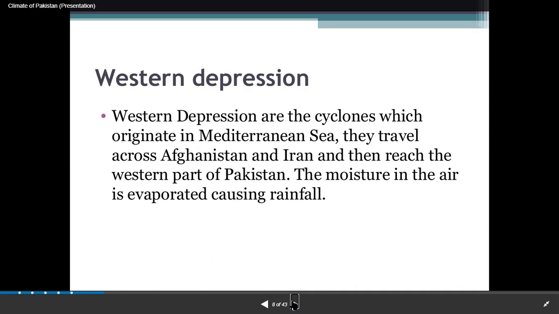In the highland zone area also, one of the sources of rainfall is Western Depression, because this question also comes. They would ask the sources of rainfall. Why has this area received the maximum amount of rainfall in winter or summer, right? So you should know the sources. When you know the sources, then only you'll be able to write your answer. So let's talk about Western Depression.